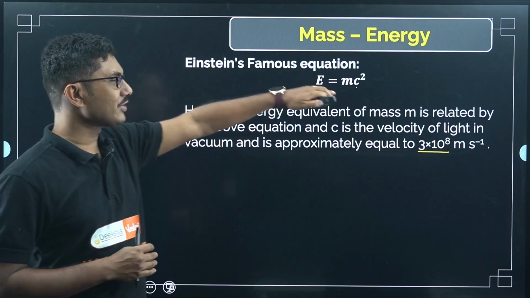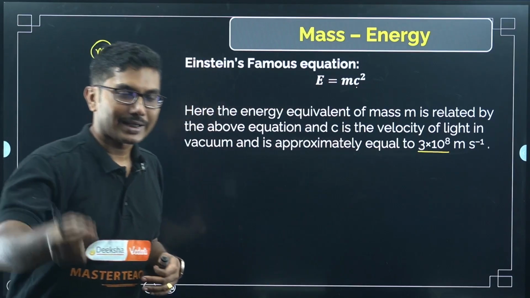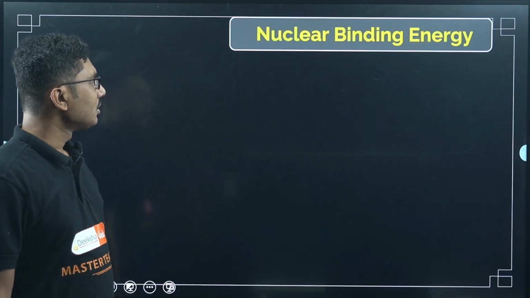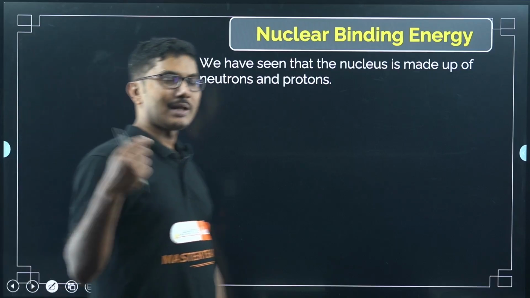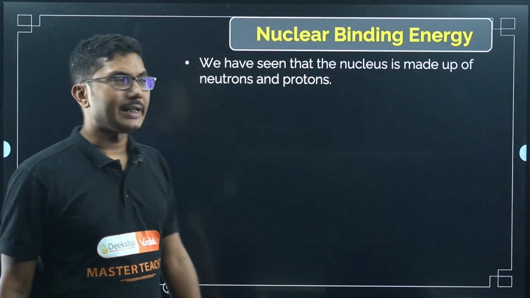This exact equation is a theoretical equation. There are some practical applications as well. We will see that in a while. That is called nuclear binding energy. The practical application of the mass-energy relation is nuclear binding energy.